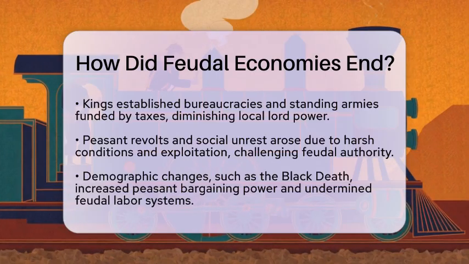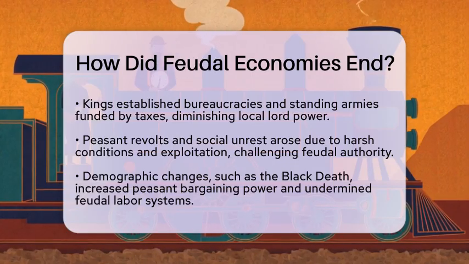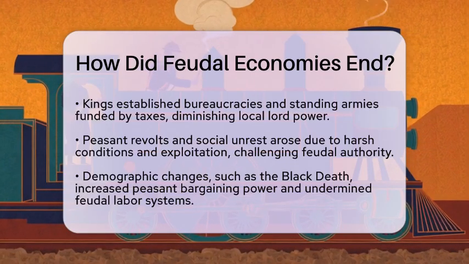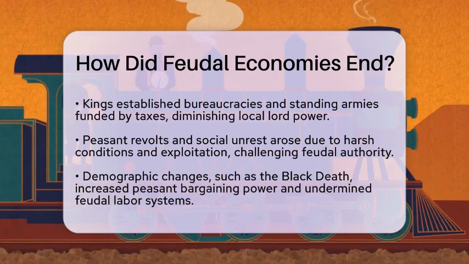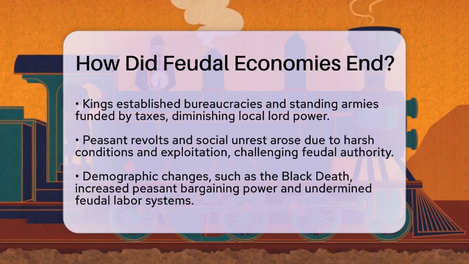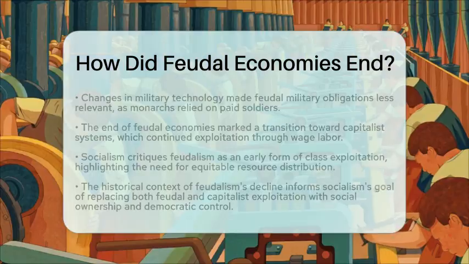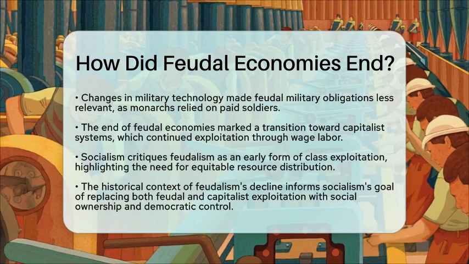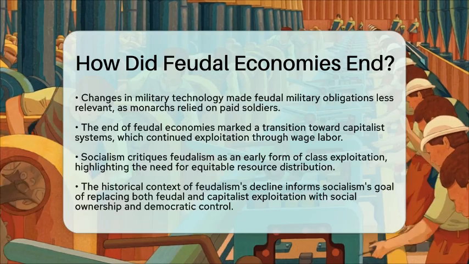From a socialist viewpoint, the end of feudal economies marked the beginning of a transition from direct exploitation of labor through land ownership to more complex economic relations. While this shift did not immediately resolve class exploitation, it paved the way for capitalist modes of production. Socialism critiques feudalism as an early form of class exploitation, where the majority's labor was appropriated by a small elite.